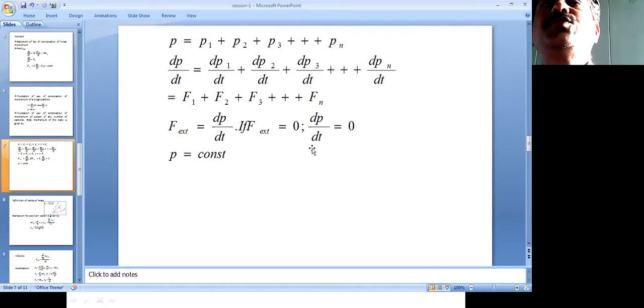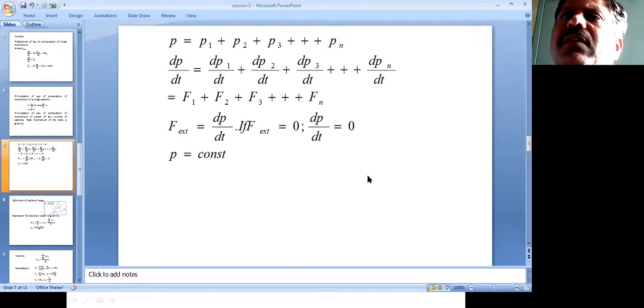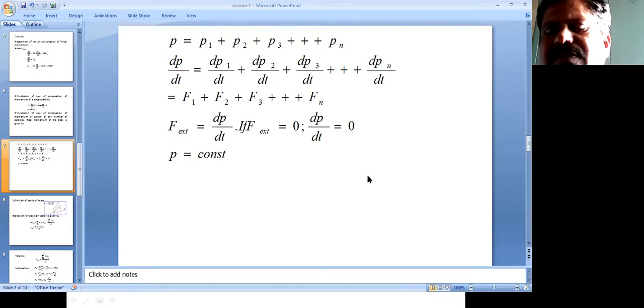Let M1, M2, M3 and so on up to Mn be the masses of the particles, and the corresponding velocities of these particles are assigned as V1, V2, V3 up to Vn.